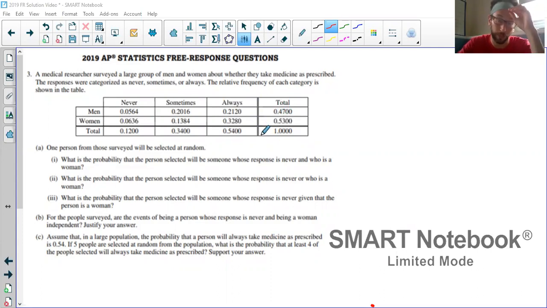So we want to tackle this problem. A lot of two-way table probability here. Always read through everything. One thing that's important to note is that question C, you could do without even doing A or B, right? So we want to find every possible entry point we can to show some understanding on the exam, whether we do everything or not. We've got to do something. No blanks. But anyways, let's jump right into part A here.